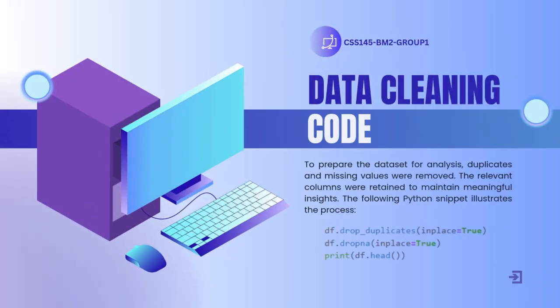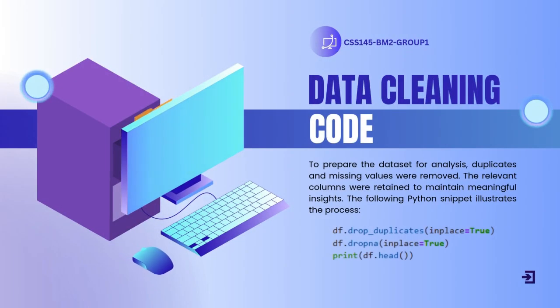For the data cleaning code used, first is df.drop_duplicates(inplace=True), which removes duplicate rows from the dataset to ensure unique entries. Next is df.dropna(inplace=True), which eliminates missing None values to maintain data integrity. df = df[['job_title', 'salary', 'experience_level', 'company_location', 'employment_type']] selects only relevant columns for analysis, removing unnecessary data.